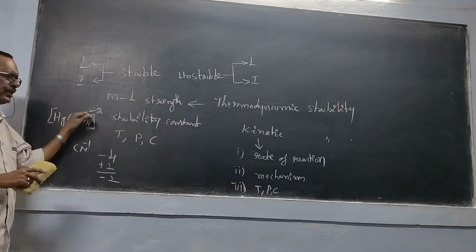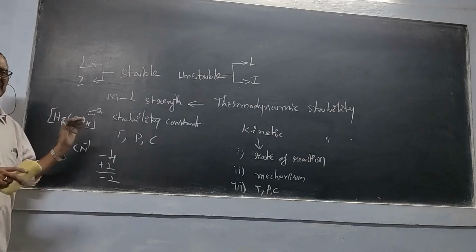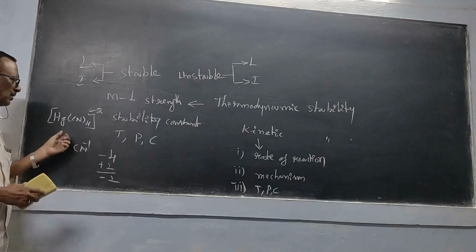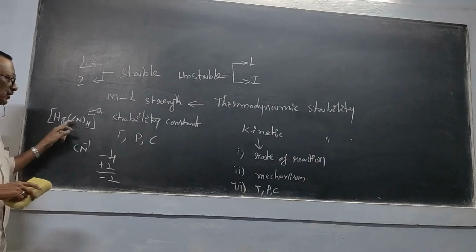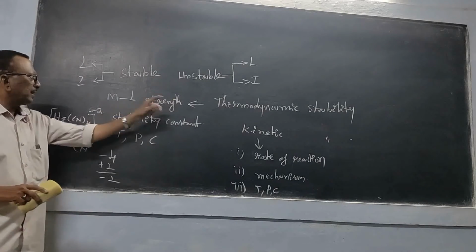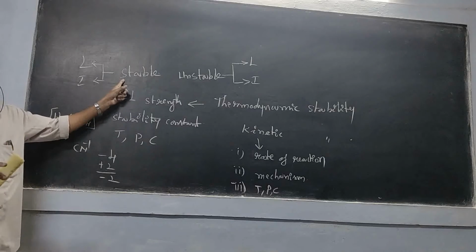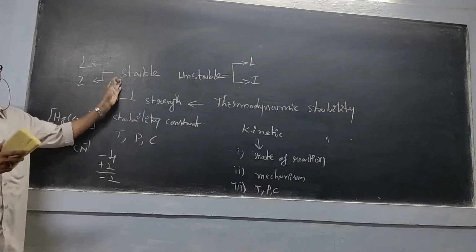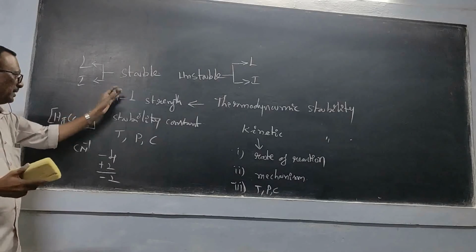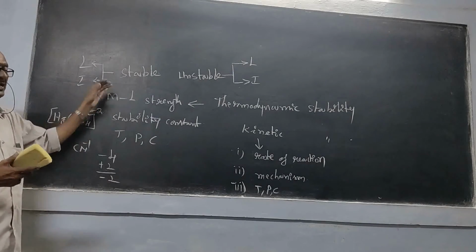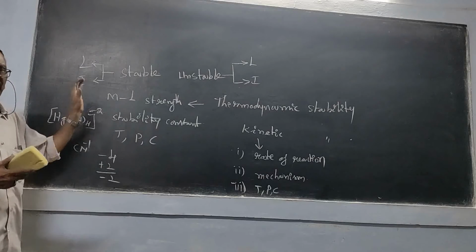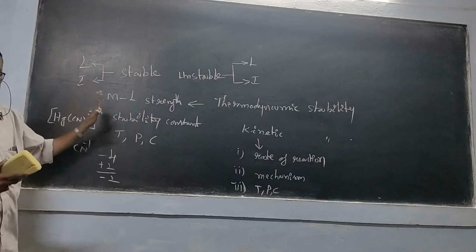If it carries a negative charge, then the metal name must end with -ate. That we have learned already in the IUPAC rules. And this compound is actually thermodynamically highly stable. So what we are expecting is there is no need for it to participate in chemical reactions, but it is very, very reactive also. So it is highly stable and highly reactive, highly labile.